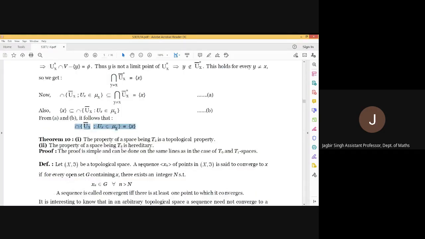The next one, I'm not going to repeat it. We have to just prove that the property of a space being a T2 space is a topological property and it is a hereditary property. You can try it.